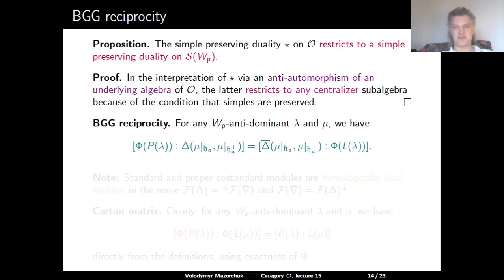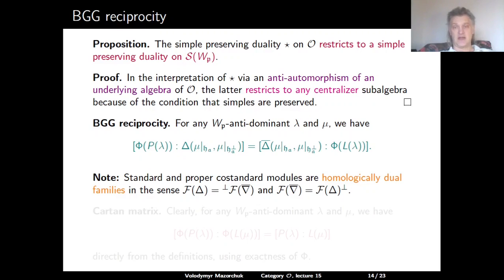And then we have the usual BGG reciprocity. So if we have two WP antidominant weights lambda and mu, then if we take the corresponding projective object, so this is the image under phi of P lambda, it has a standard filtration, and the multiplicity of the standard object corresponding to mu, so this object in our notation had the form delta, then mu restricted to HA, and the second parameter mu restricted to HA orthogonal, is equal to the composition multiplicity of the L lambda simple appearing in the composition series of the proper standard module delta overlined corresponding to the parameter mu.